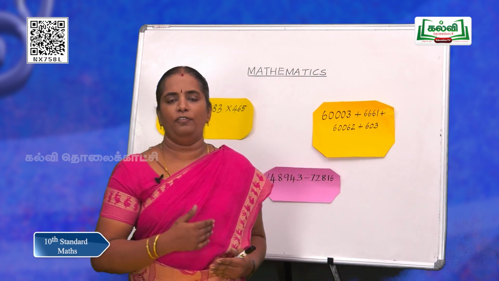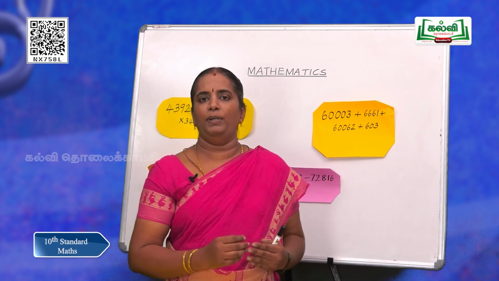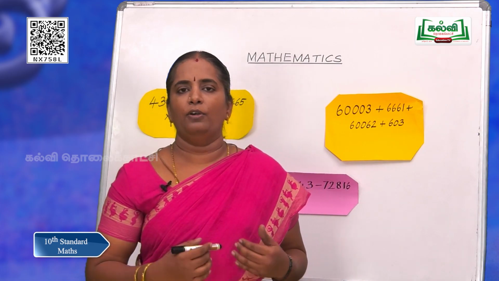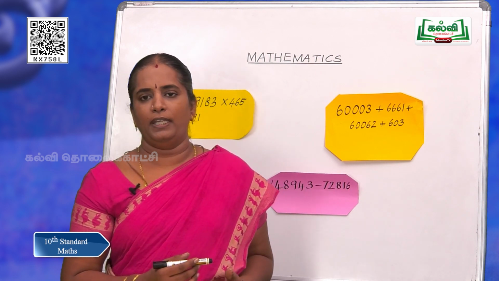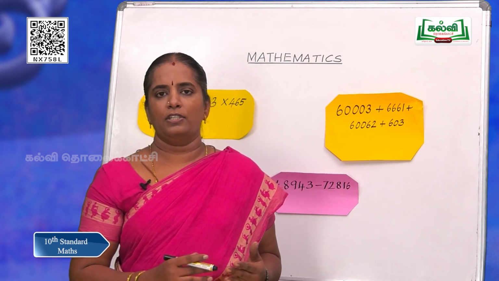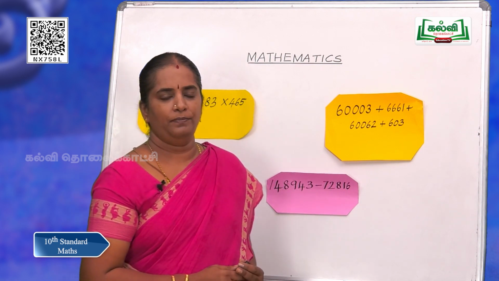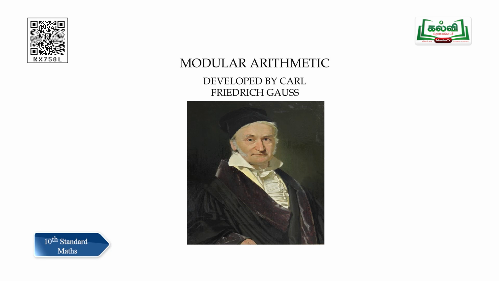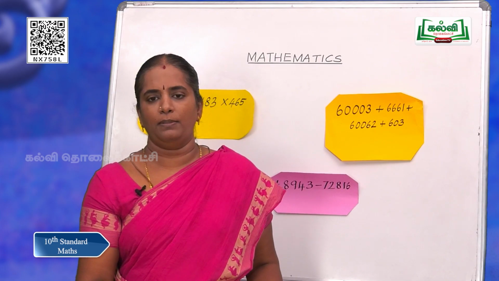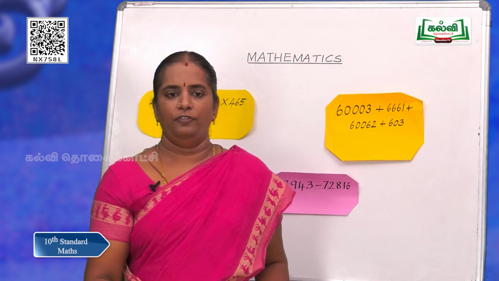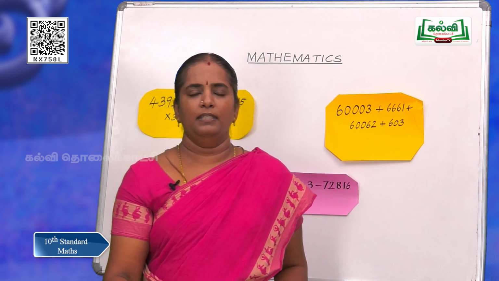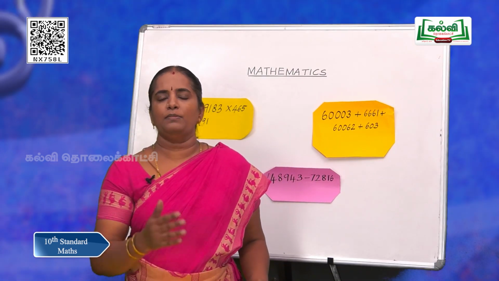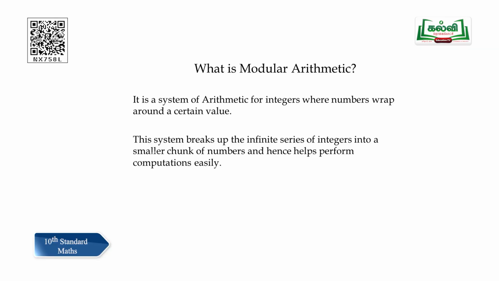So this process of wrapping around a certain number is called as modular arithmetic. Now, we are going to learn a new arithmetic which is not a normal arithmetic, which is called as modular arithmetic. This modular arithmetic was developed by Carl Friedrich Gauss, a German mathematician. We have to thank him for many reasons, because this modular arithmetic will give you larger numbers as very smaller ones. Now, what is modular arithmetic?